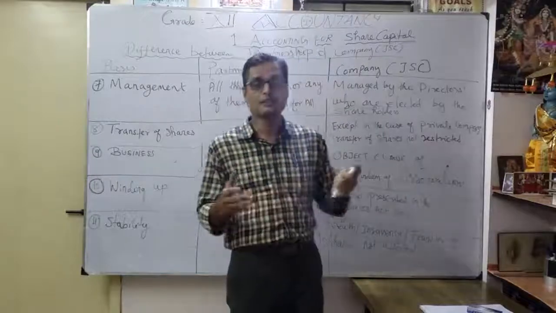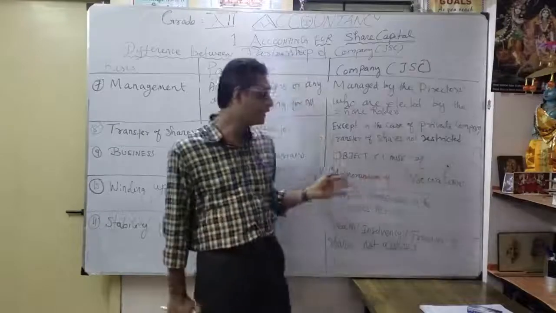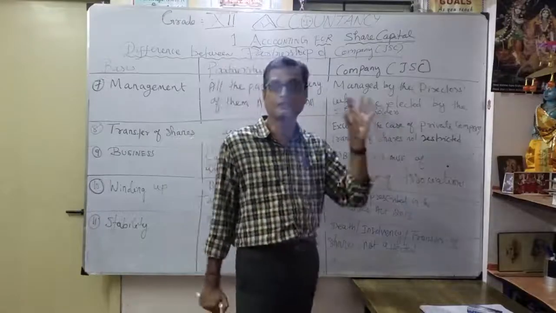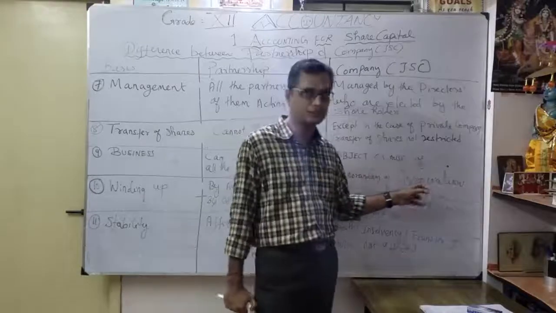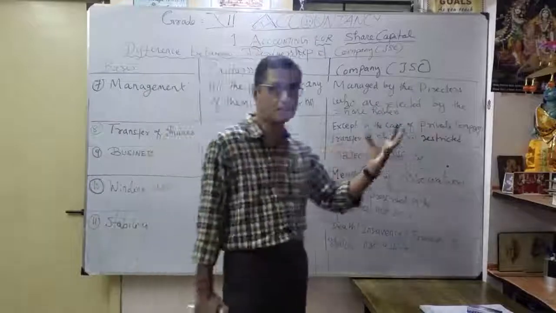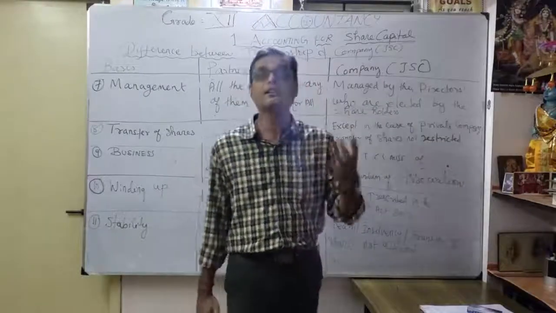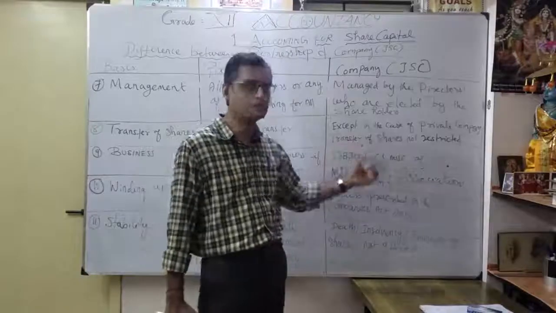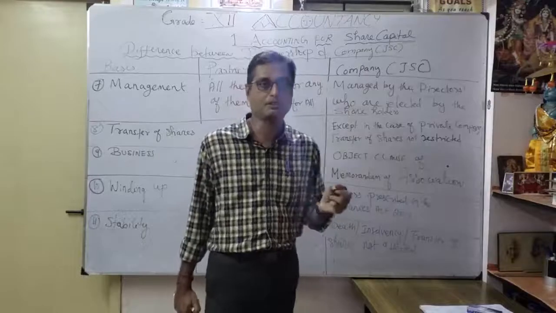Correct. That's what, now recently, we know the latest Environment Act 2020 is coming. Correct. That's why the object clause is very, very important. You have to mention it especially in the memorandum of association: how you are going to do the business, what type of business. There is no question of illegal business, correct? It should be a legal business. That is very, very important. That's why you have to verify the object clause clearly. You have to clearly mention the motive of the business, correct?